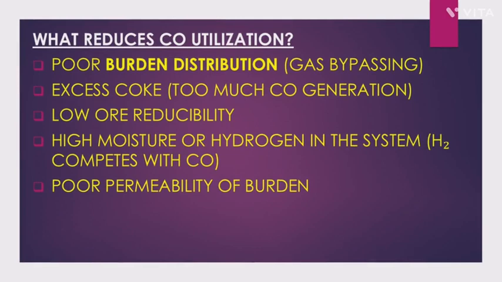What reduces CO utilization? Poor burden distribution, gas bypassing. Excess coke, too much CO generation. Low ore reducibility. High moisture or hydrogen in the system, as H2 competes with CO. Poor permeability of burden.